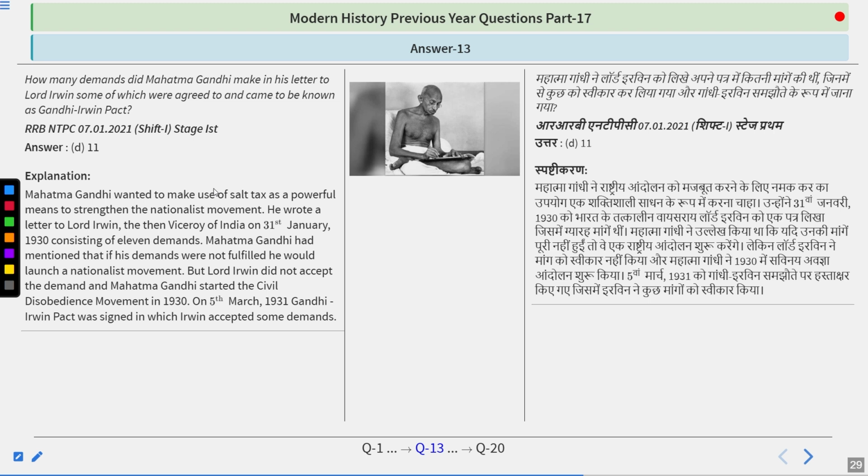Non-violent protesters would be released from jail. The revolutionaries were not exempted for this purpose, and all the people who got a death sentence at that time were also not exempted. That is why Sukhdev, Rajguru, and Bhagat Singh were finally sentenced to death on 23rd March 1931. So do remember, the answer is 11.